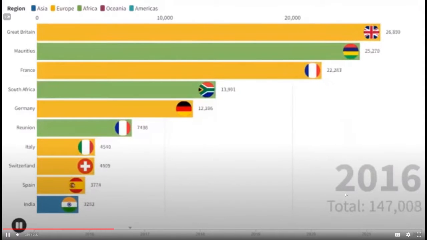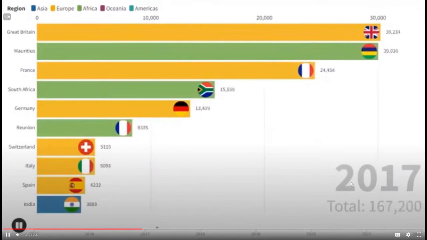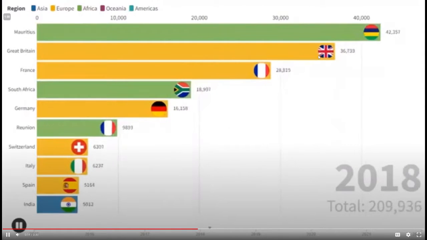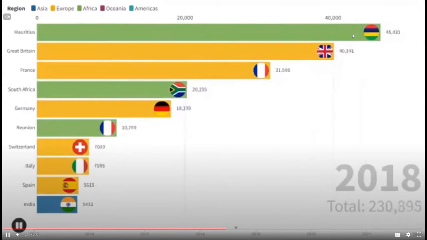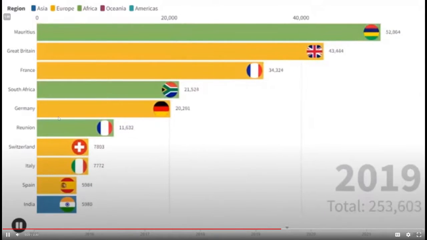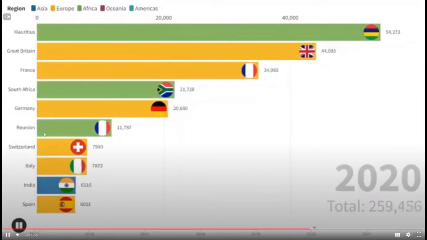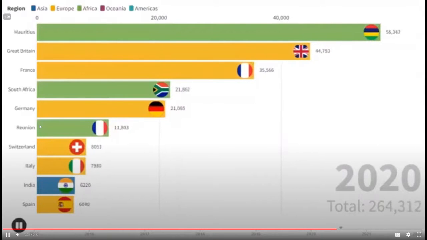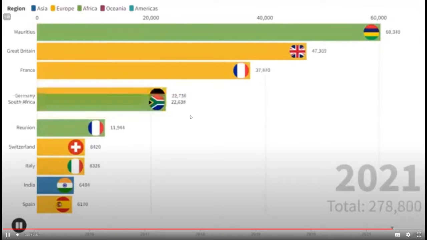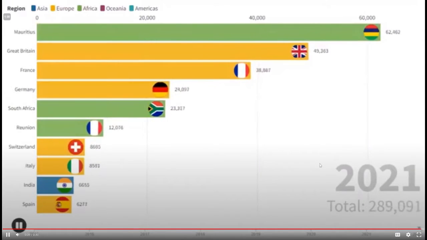So we can see here that in 2017 England was first among the countries, and then it was overtaken by Mauritius. We can also see that there are 3 African countries in the top 10, and 6 of them are from Europe. So we can see how these are growing and how Germany here is overtaking South Africa.